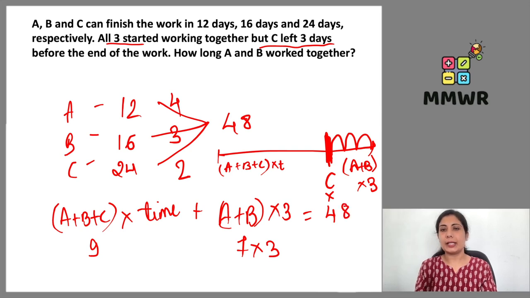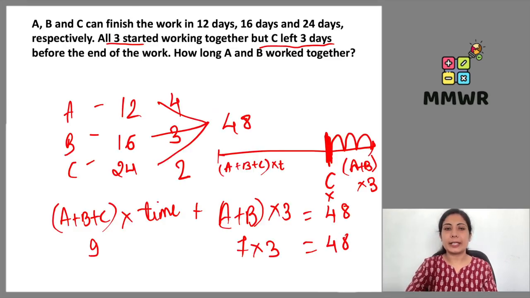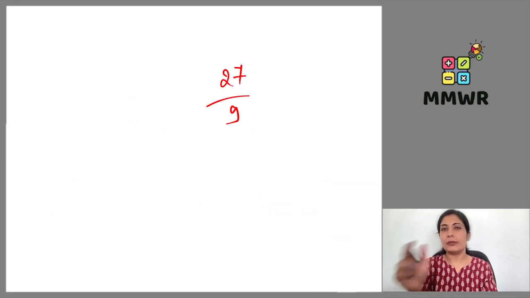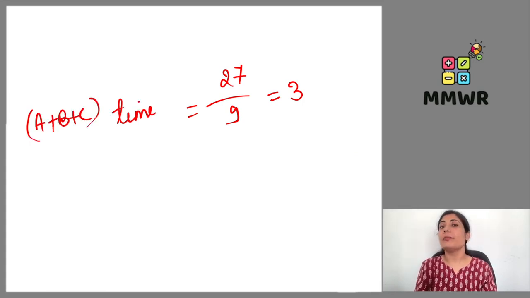Likewise, 48 is the total work. 48 minus 21 is going to give me 27, divided by 9. This is the time, in the product of 9. So 9 will come into the denominator. 3 will be the value for the time which has been taken by A, B, C, all three of them initially.